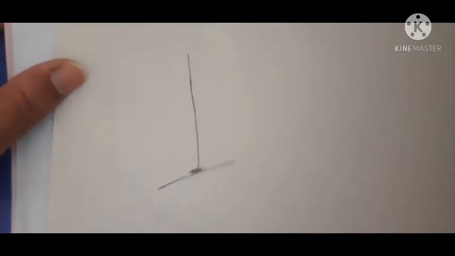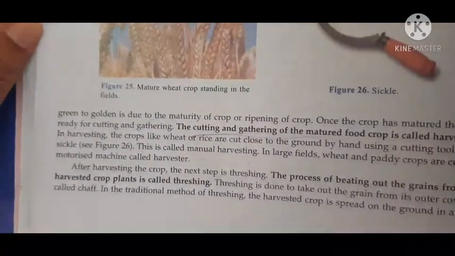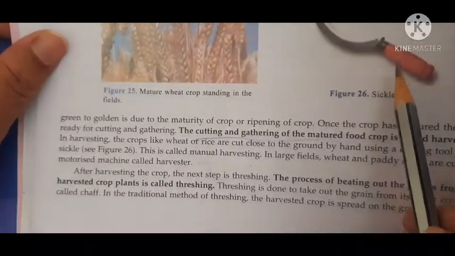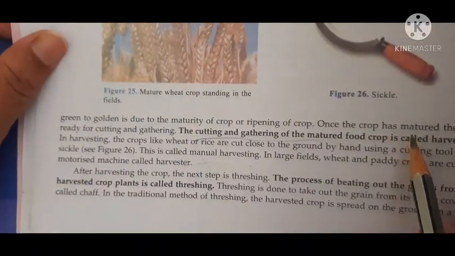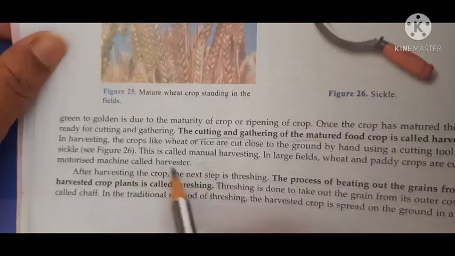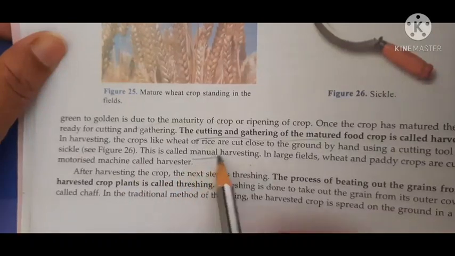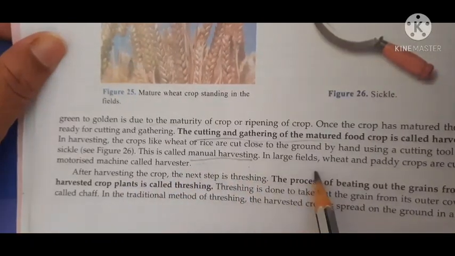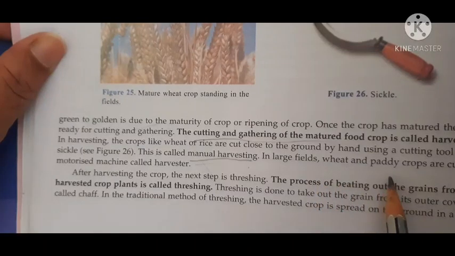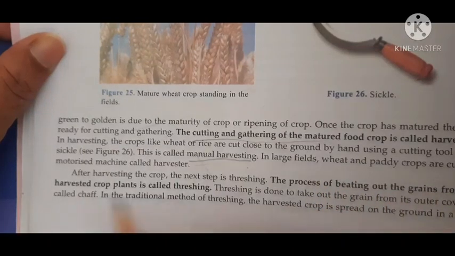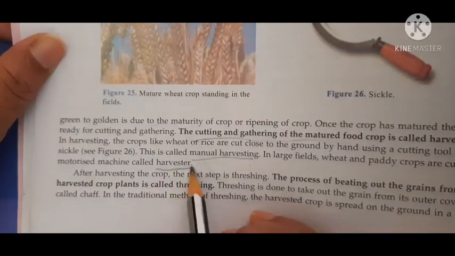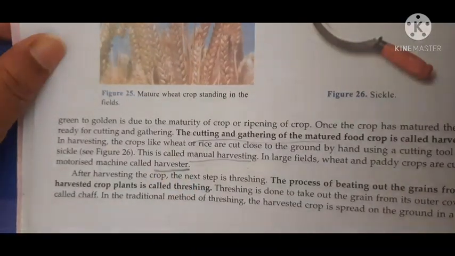Understood? And they are cut with the help of this implement, which is called a sickle, and this is called manual harvesting. But in large fields of paddy and wheat crops, a motorized machine called a harvester is used to cut the crop. I hope it is clear.